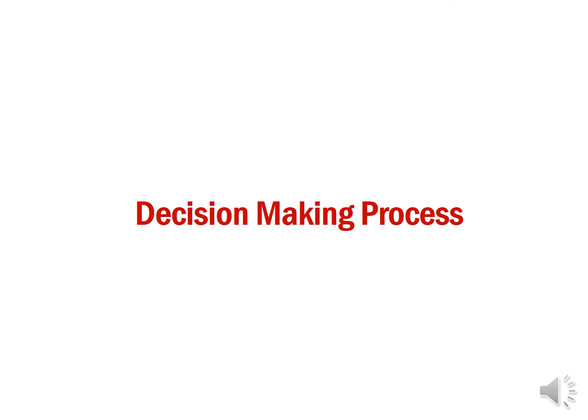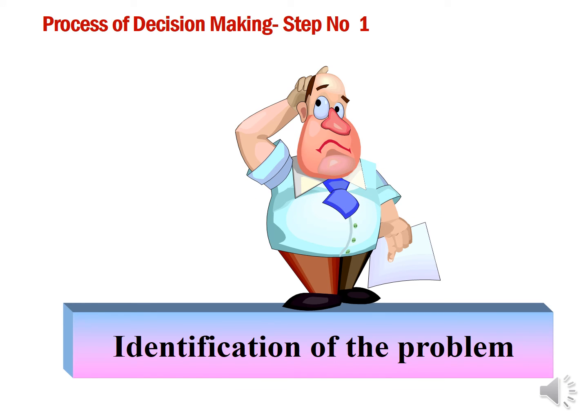Right. Then shall we move into the decision making process? Step number 1 of decision making is identification of the problem. We said a decision is a solution for a problem. If a decision is a solution for a problem, first we have to identify what the problem is.